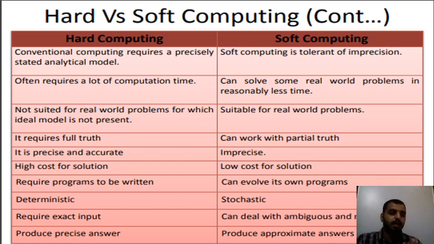And the next one is that hard computing requires a program to be written, while soft computing can evolve its own program. This is very important to remember and understand. For this, I will give you a small example. When you were a small kid, you used to learn everything by seeing, or everything was told to you. You were programmed, like you need to go to school at 8 o'clock and come back from school at 4 o'clock.